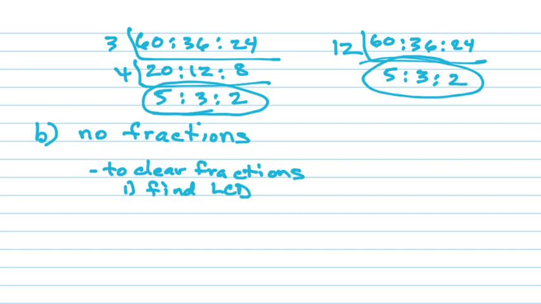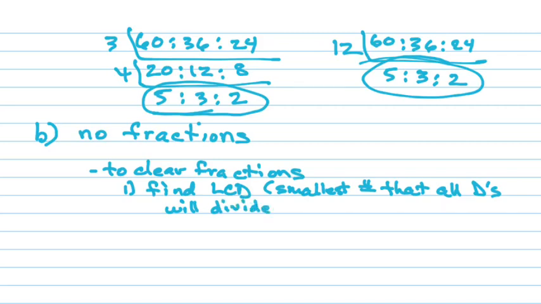So the least common denominator simply means the smallest number that all the denominators will divide into. Now be careful. This isn't what divides into them. It's what they'll divide into. So it's got to be at least as big as the biggest number. Okay? And we'll look at some examples if you don't remember.